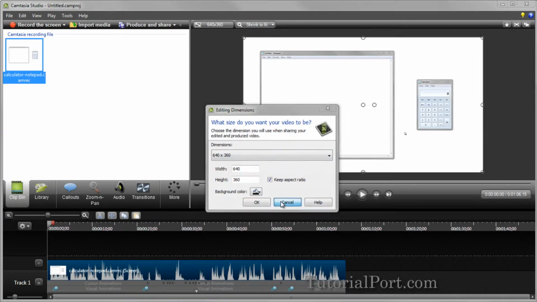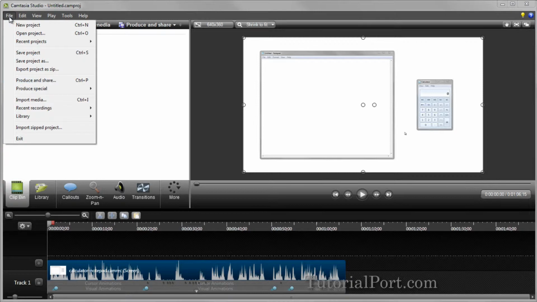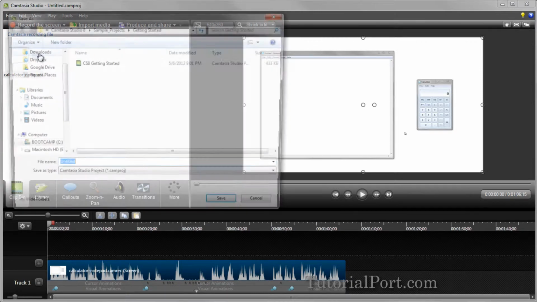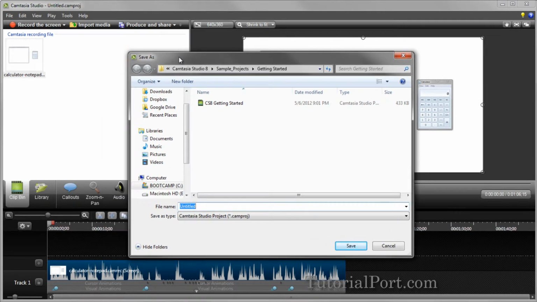Now let's save this project before we begin editing. You'll find the Save Project option under the File menu. To help keep things organized, I like saving my project with the same name I used when saving the Camtasia recording, and in the same folder location.